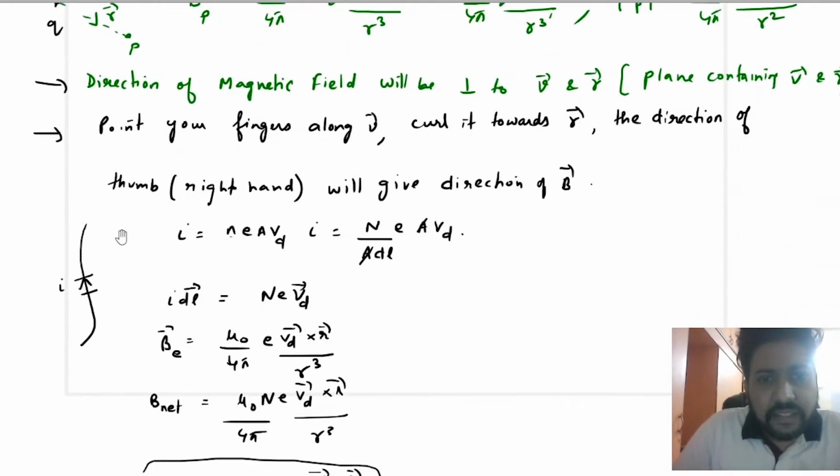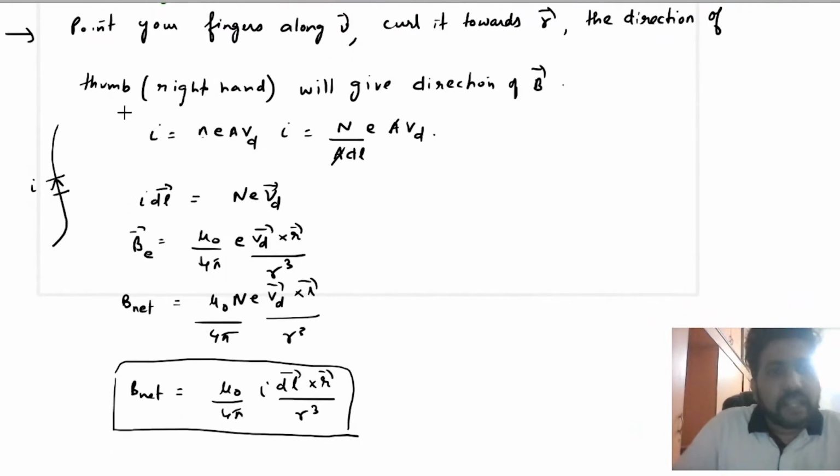Now from the current electricity chapter, I hope everybody remembers that the current in terms of drift velocity is given by the formula I is equal to n e A vd, where small n is the number of electrons per unit volume. So suppose this is the dl element and A is the area of cross section of this element. Then you can write small n is capital N by A dl, means area multiplied by this dl. Area multiplied by dl is basically volume, and N by volume is small n. N is the total number of electrons. So I is also equal to N by A dl into e A vd.